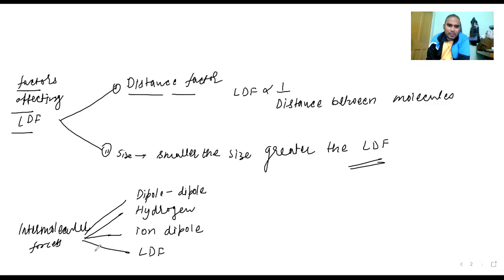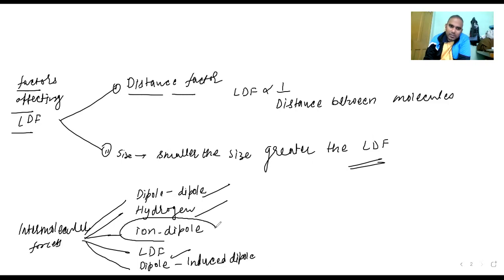Already you studied that. And dipole induced dipole is there. These are there, but it is not in your syllabus, so you need not study in detail. I am giving you a little bit of information. If you want detail, I'll give it, but you decide. So dipole understood, hydrogen bonding understood, LDF understood.